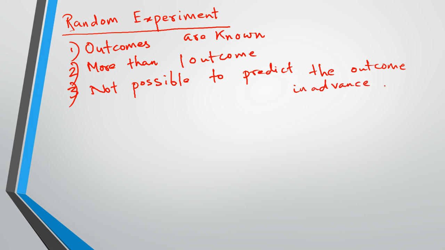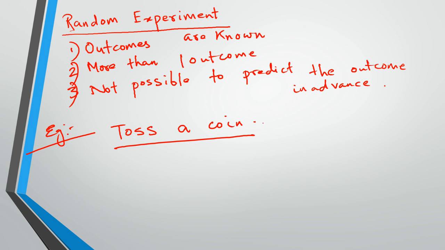Let's take an example. Let's say you want to toss a coin. So this is a random experiment, right? Because what will be the outcomes of tossing a coin? It will be either tail or head. You see, all three criteria are met. When you are tossing a coin, you know what the outcomes will be. It can be either tail or head, nothing more than that. So the outcomes are known.